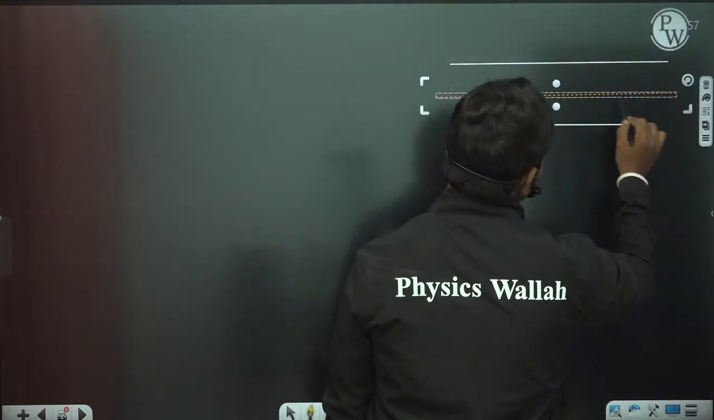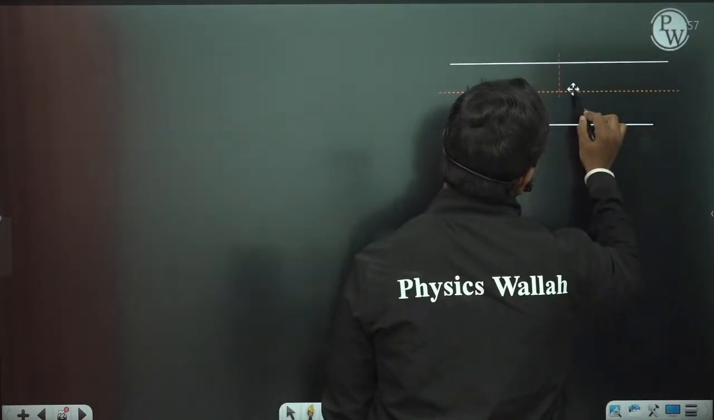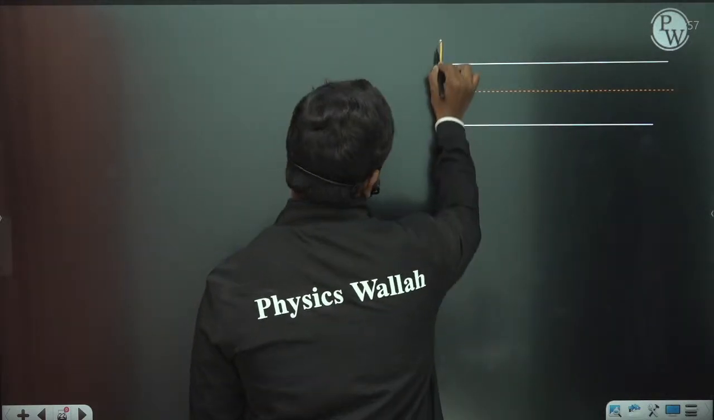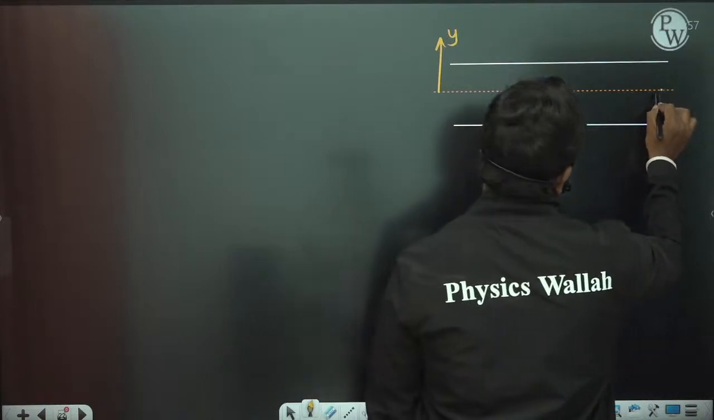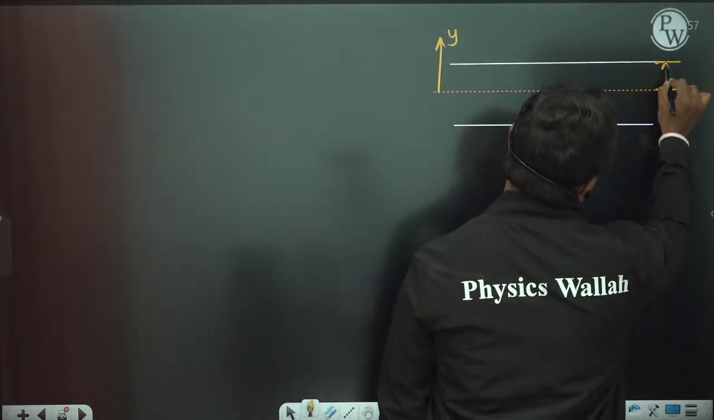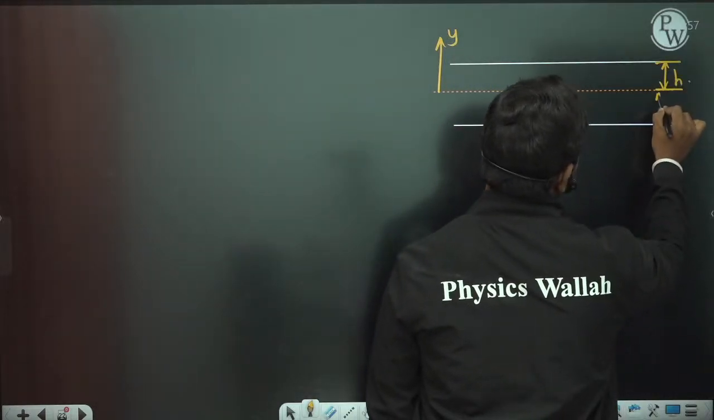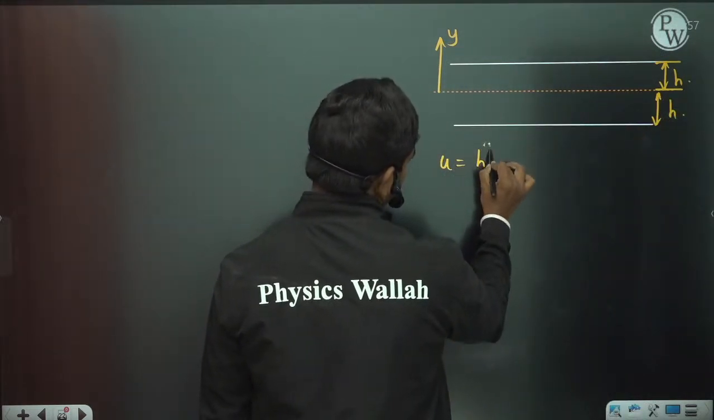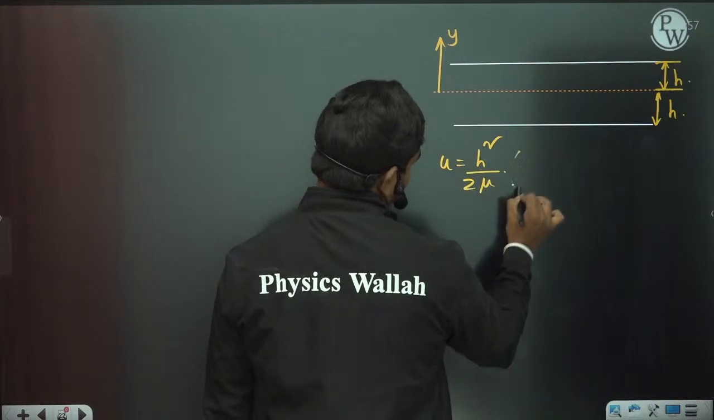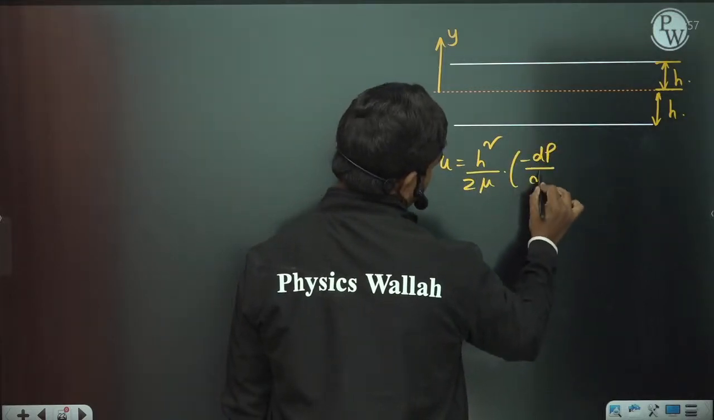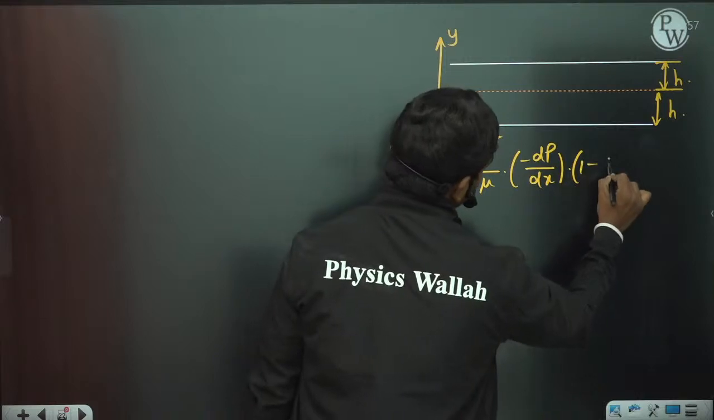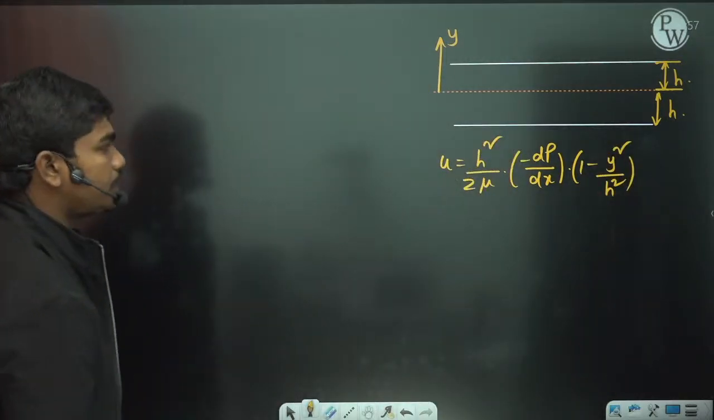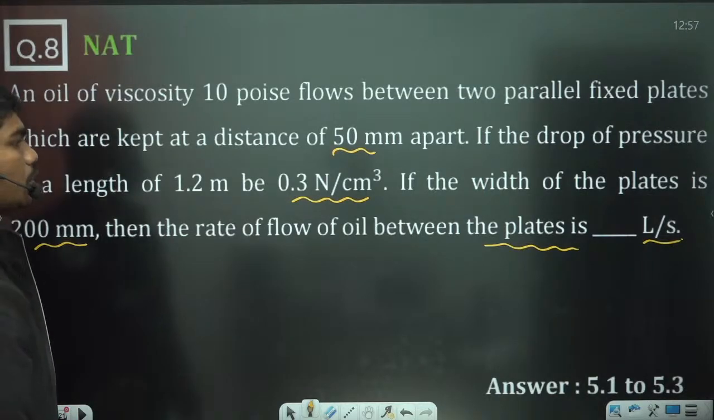If you take this coordinate as h, for example, this is the y direction, and let us suppose the gap between these two plates is h. For any location y, the velocity is given by h square by 2 mu times minus dp by dx into 1 minus y square by h square. They are asking you about the discharge.